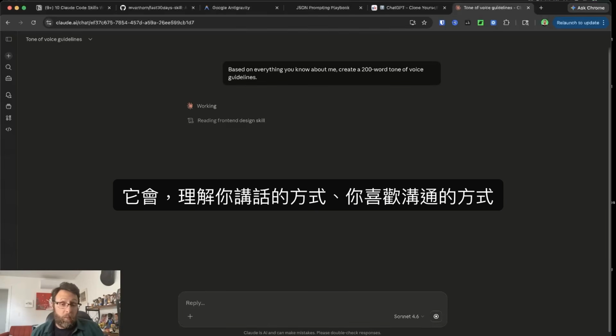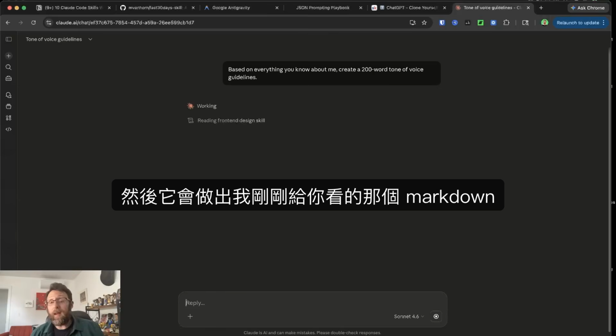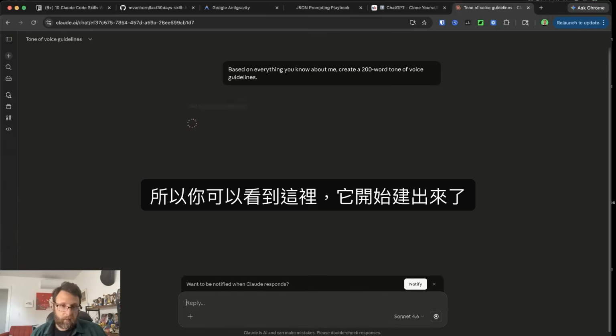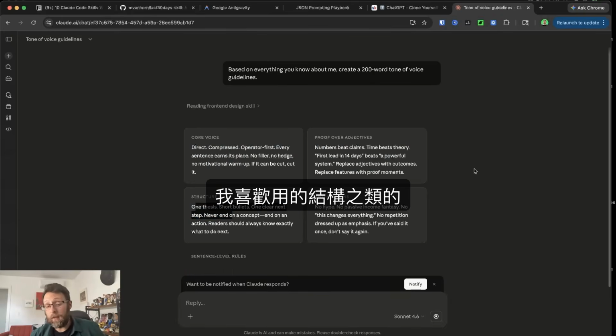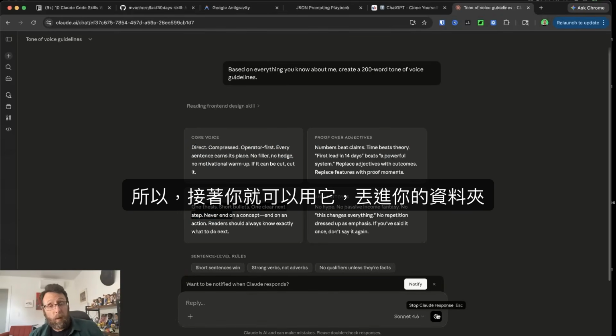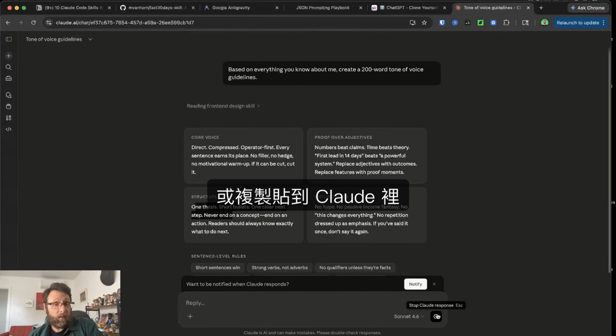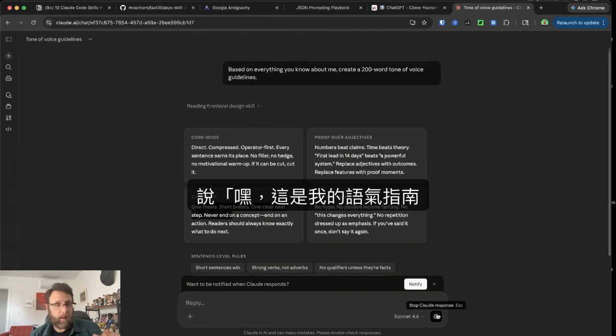It's going to understand the way that you talk and the way that you like to communicate, and it's going to create that markdown file that I just showed you. So we can see here, it's starting to build it out with my core voice and proof over adjectives and the structures that I like to use and things like that. So then you can use that, drop it in your folder, or copy and paste it into Claude and say, hey, here are my tone of voice guidelines, save these for later.